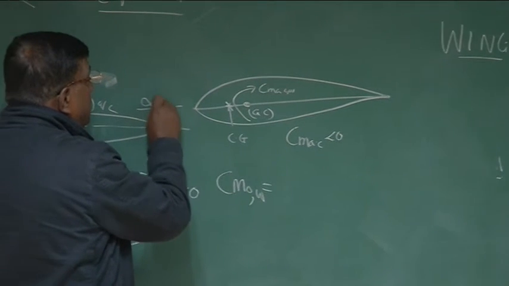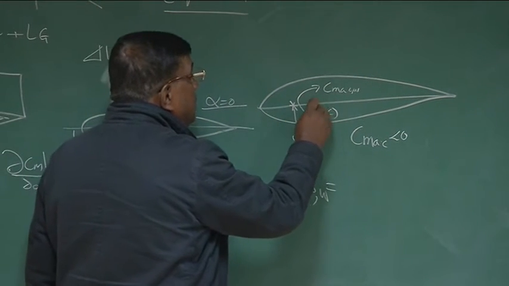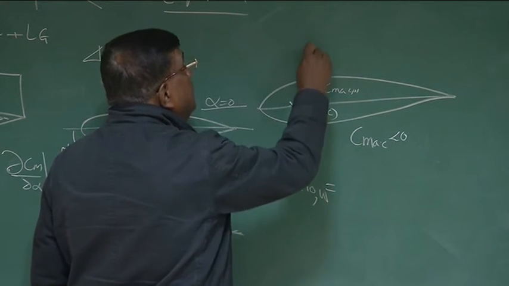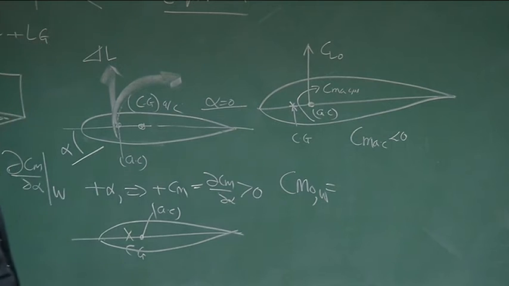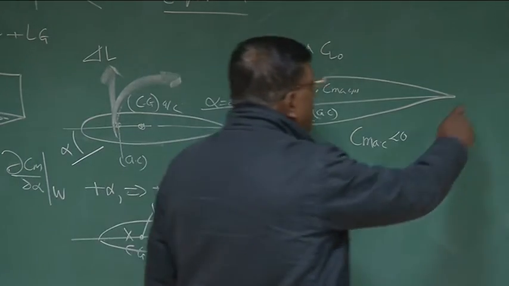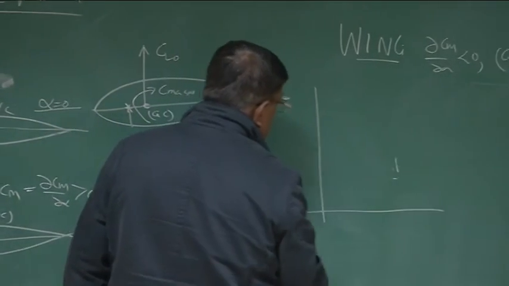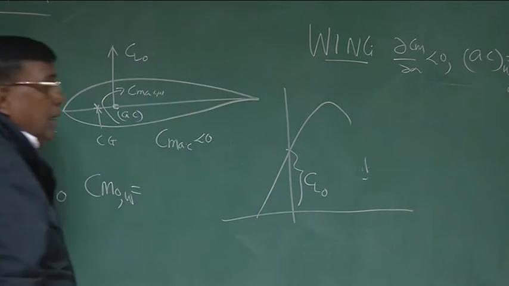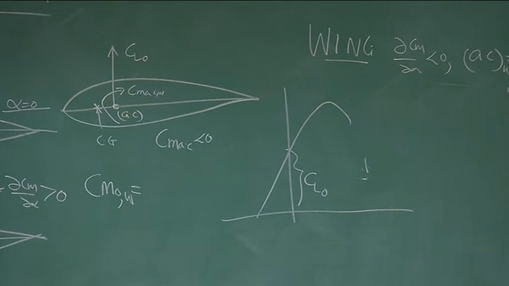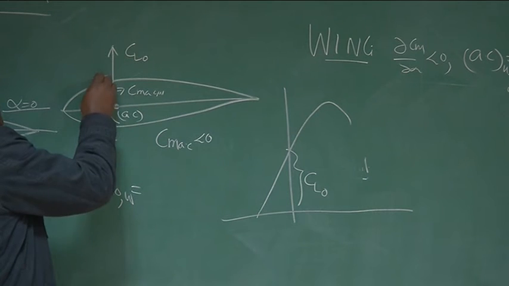At alpha equal to 0, there will be a force, non-dimensional CL0, acting at AC. This is okay or not? Because you know for a cambered aerofoil, something like this CL0, right, at alpha equal to 0. What will this CL0 do? At alpha equal to 0, this CL0 will give what type of moment about CG?